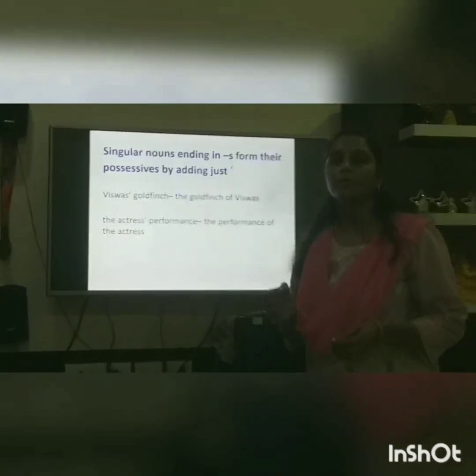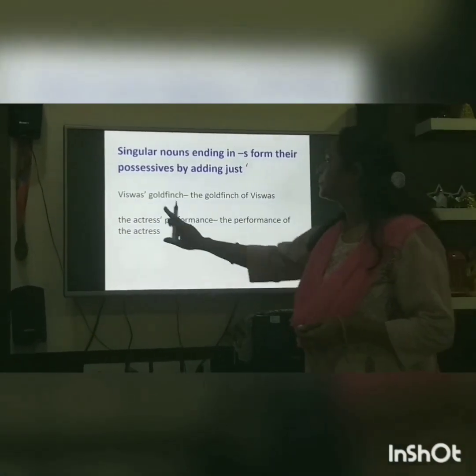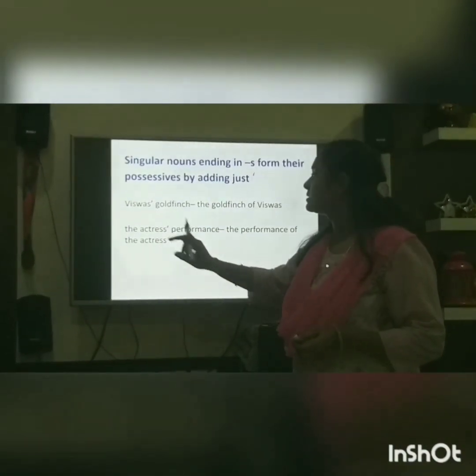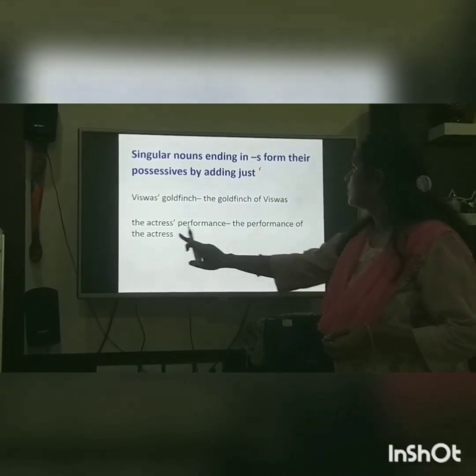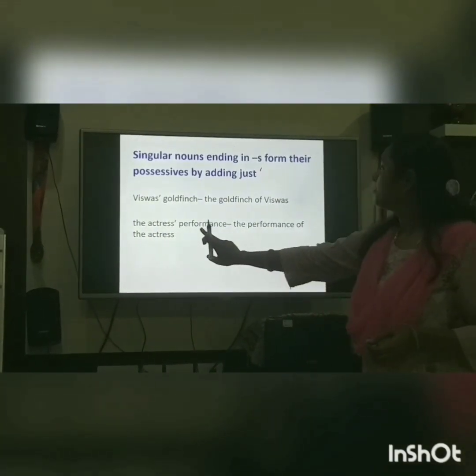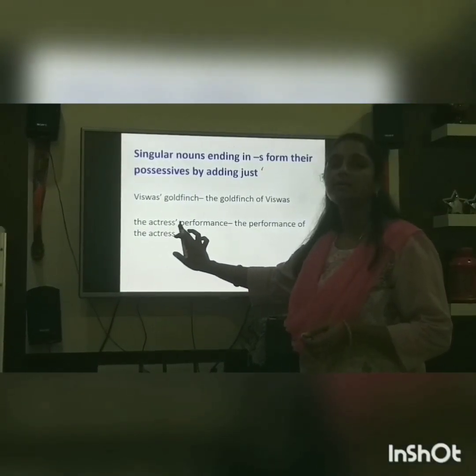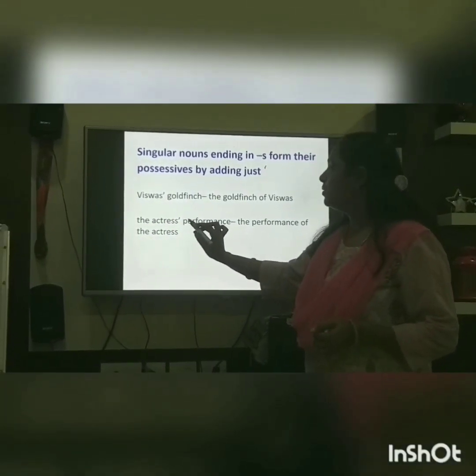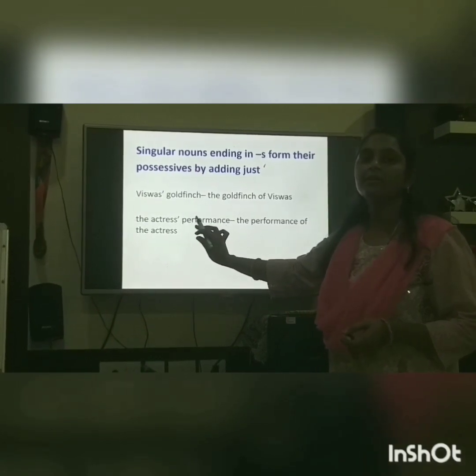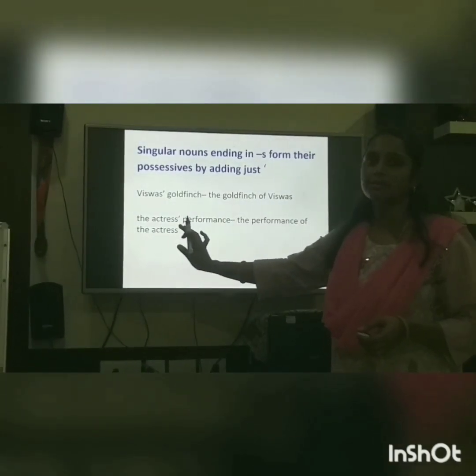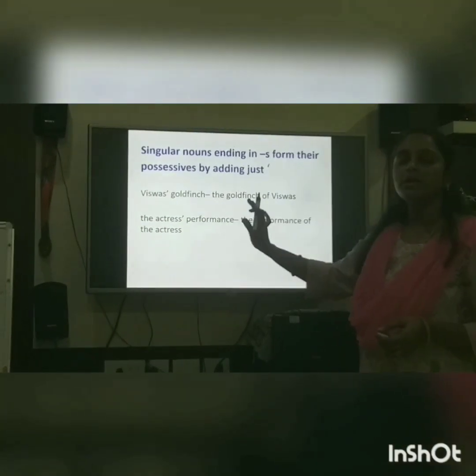So where should we put the apostrophe? After the s. The actress's performance. This word also ends with s. So the apostrophe should be after the s, not before the s. It should be after the s.